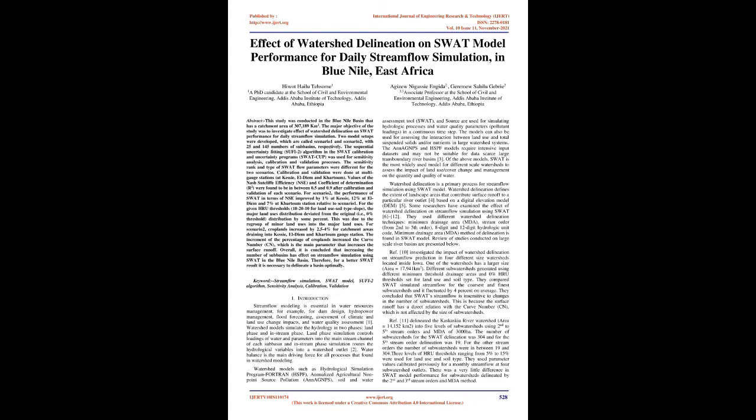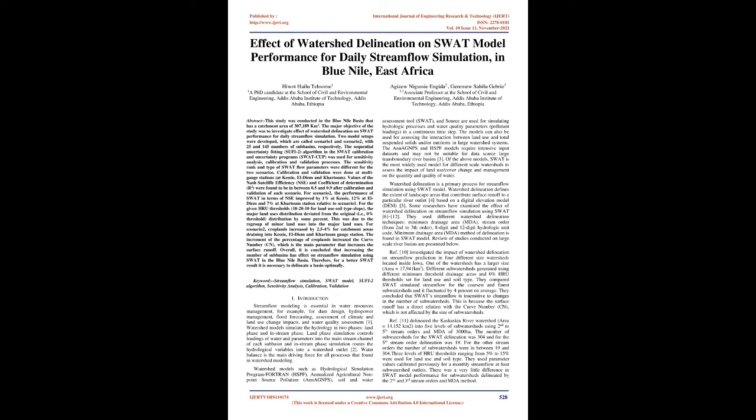1. Introduction. Streamflow modeling is essential in water resources management, for example, for dam design, hydropower management, flood forecasting, assessment of climate and land use change impacts, and water quality assessment. Watershed models simulate the hydrology in two phases, land phase and in-stream phase. Land phase simulation controls loadings of water and parameters into the main stream channel of each subbasin, and in-stream phase simulation routes the hydrological variables into a watershed outlet. Water balance is the main driving force for all processes that are found in watershed modeling.